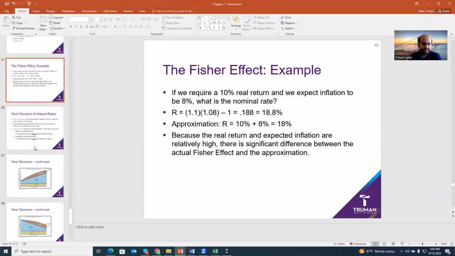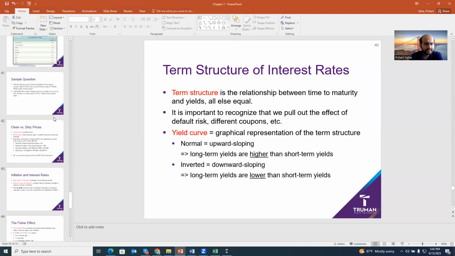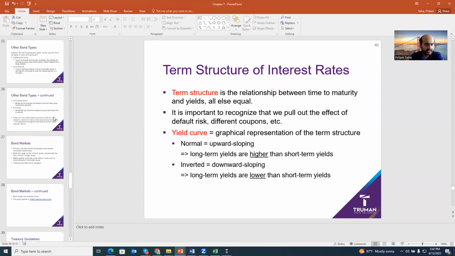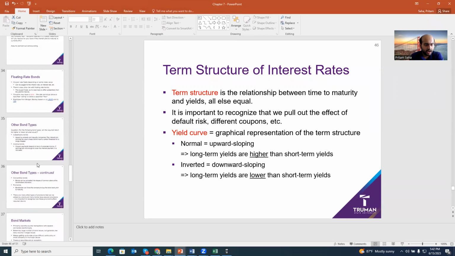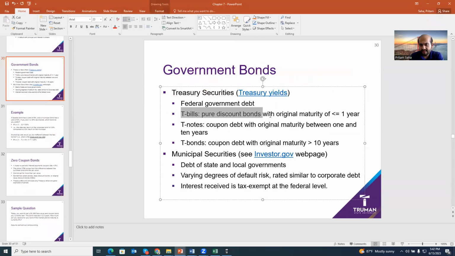So the final topic for this class is the term structure of interest rate. So far we have done different valuation of bonds, right? So basically, a bond could have 1 year of maturity, 5 years of maturity, 10 years of maturity. Let's make it easy. Let's talk in terms of only government bonds. What is that? So we know that T-bills have a maturity of less than 1 year, right? T-notes 1 to 10, T-bonds more than 10 to 30.